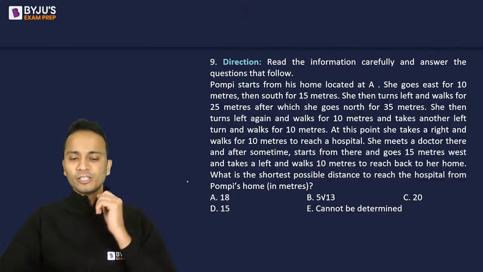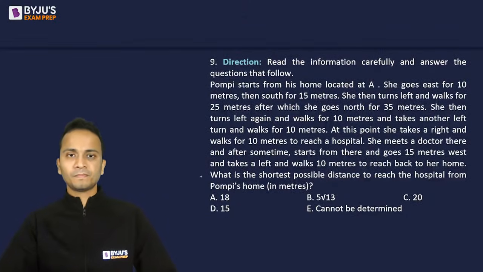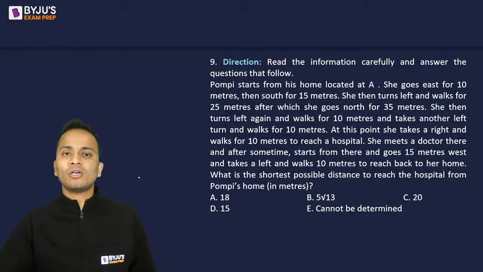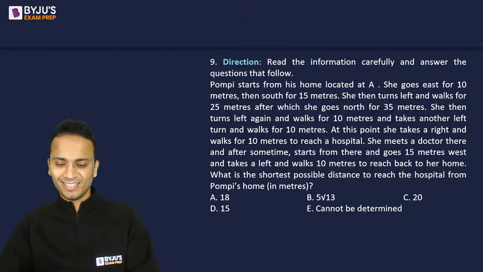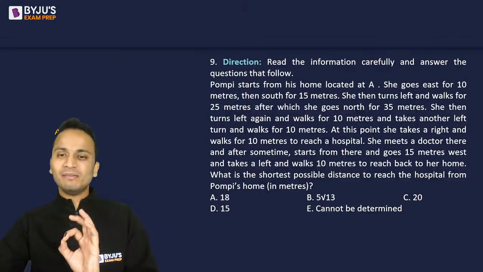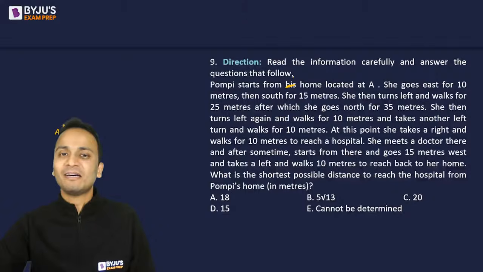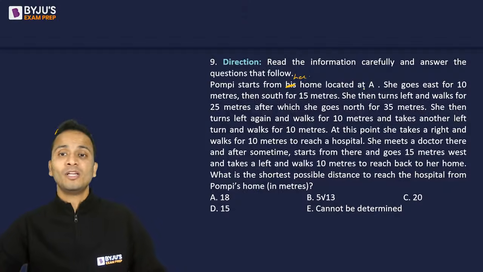All right, any answer for this one? चलिए start करते हैं. Let's draw this diagram. So Pompey starts from his home located at A. So let's say यहाँ पे consider कर लेते हैं कोई भी एक point. Let's say this is point A. Okay, Satyansh. So Pompey starts. Guys, एक छोटी सी mistake है. Fine. So his नहीं आना चाहिए, यहाँ पे her आना चाहिए. A small error. So Pompey starts from her home located at A.